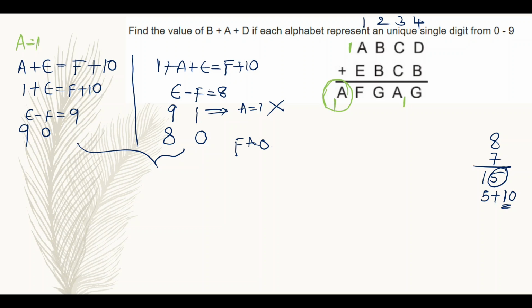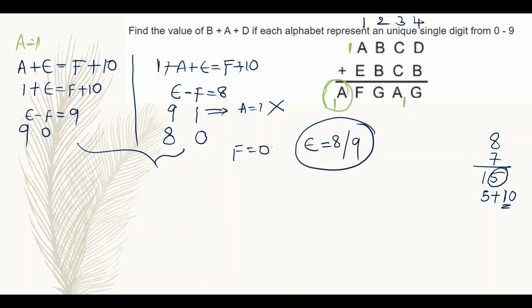I can confirm F is equal to 0 here, but I don't know anything about E's value. E may be 8 or 9. That's all. Coming to the next one, that is B plus B.